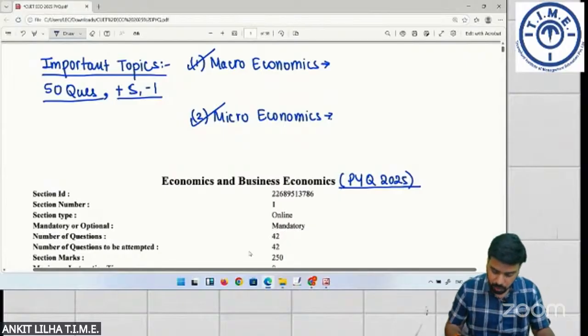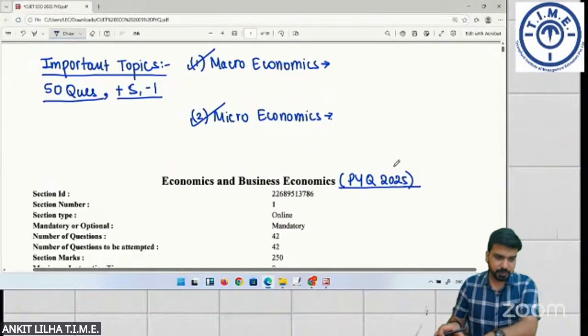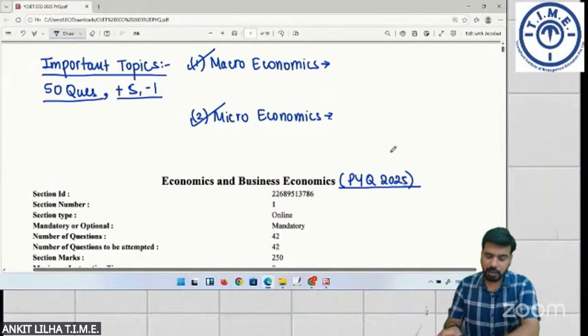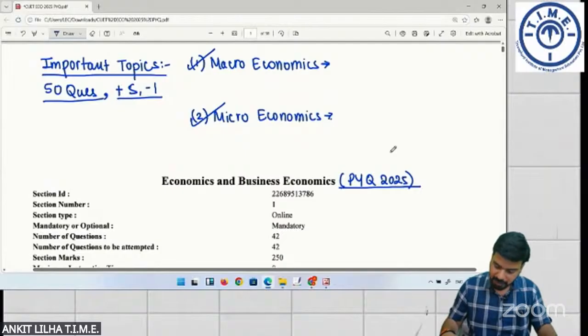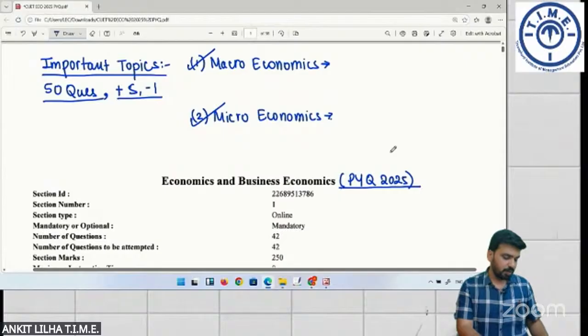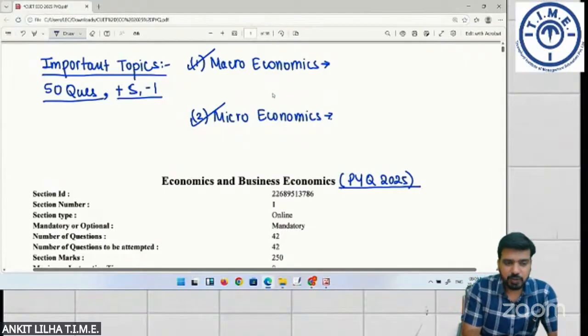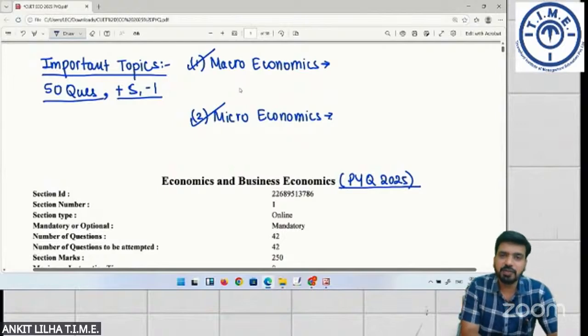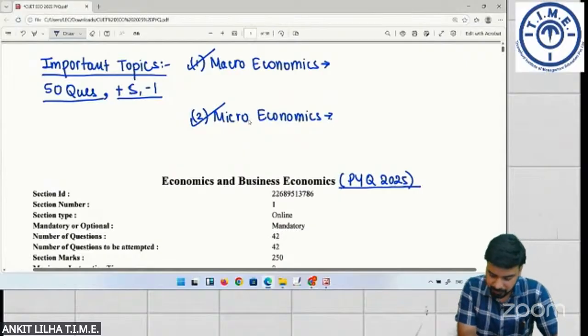First of all, those who have connected, tell me, which board are you from? आपने कौन से बोर्ड से पढ़ाई किया? Did you study from CBSE board, ISC board, or any state board? Because CBSE board has studied macro and Indian economics in class 12th, whereas ICSE board must have studied micro and macro, and the other state boards must have a different syllabus.